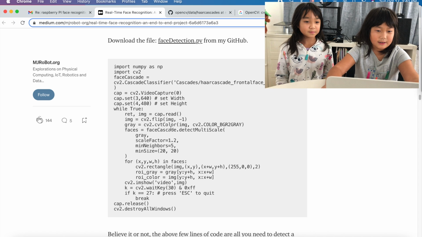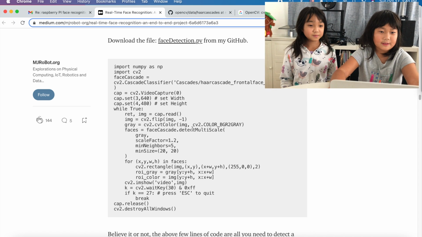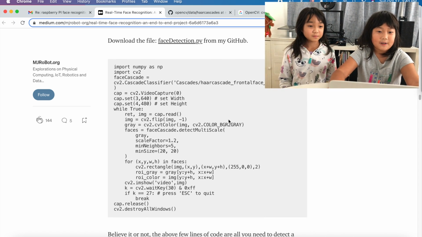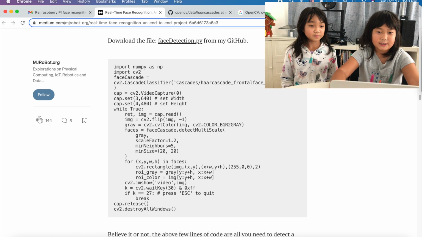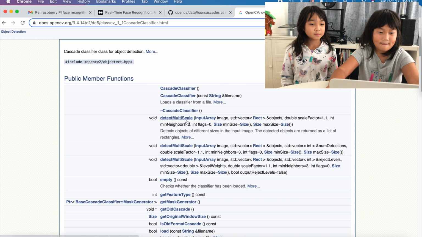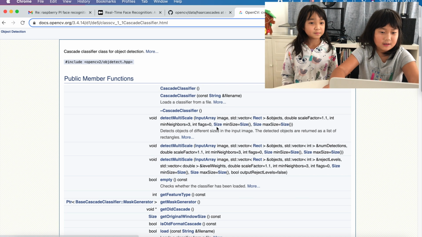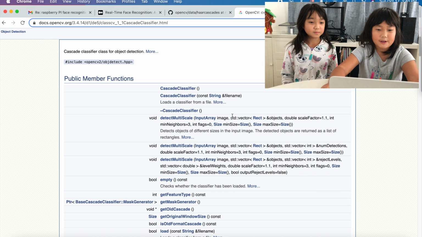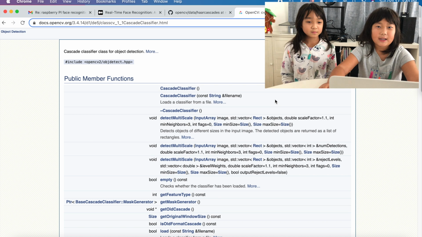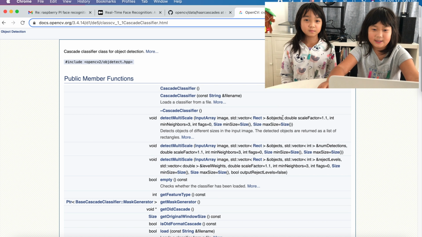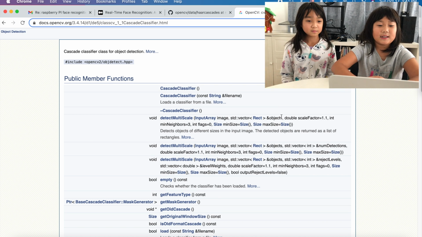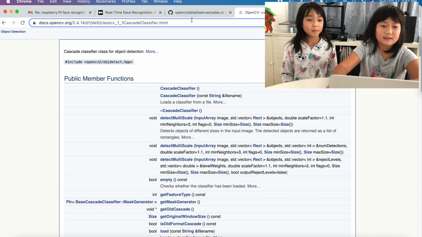And then down here we have the OpenCV function detectMultiScale. The detectMultiScale will detect objects of different sizes in the input image. The detected objects, and in our case it's going to be the frontal face, are returned as a list of rectangles.